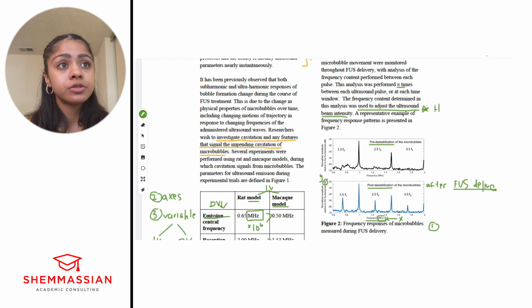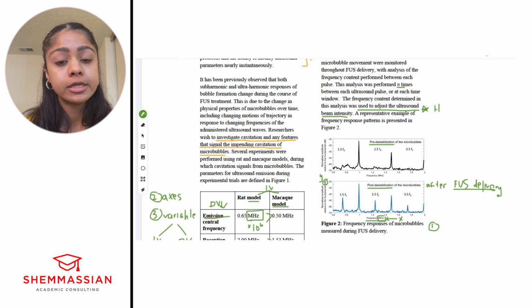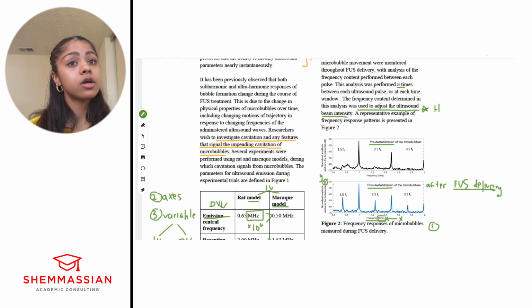We should be able to determine what is the independent variable, right? What is being manipulated? Oftentimes we look to the x-axis to determine what is being manipulated. In this case, though, the frequency is also being measured. What we are manipulating, though, is the delivery of FUS, right? So that's going to be the difference between these two graphs, right? So this is actually going to be the independent variable, and both of these, the x and the y axes, are going to be the dependent variables, right?